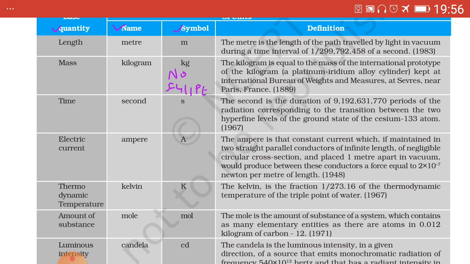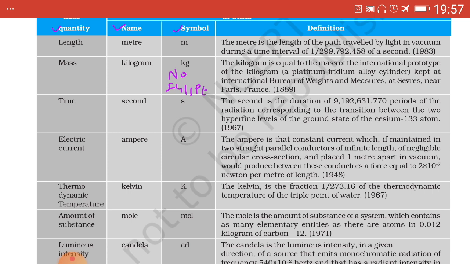Fifth and the last point, the full name of a unit, when it is named after a scientist, is not written with a capital letter, but the symbol for that unit is a capital letter. This can be understood with the help of an example. Say the unit of force is newton. In spelling, when you write newton, all small letters, but in symbol it is written as capital N without any full point.